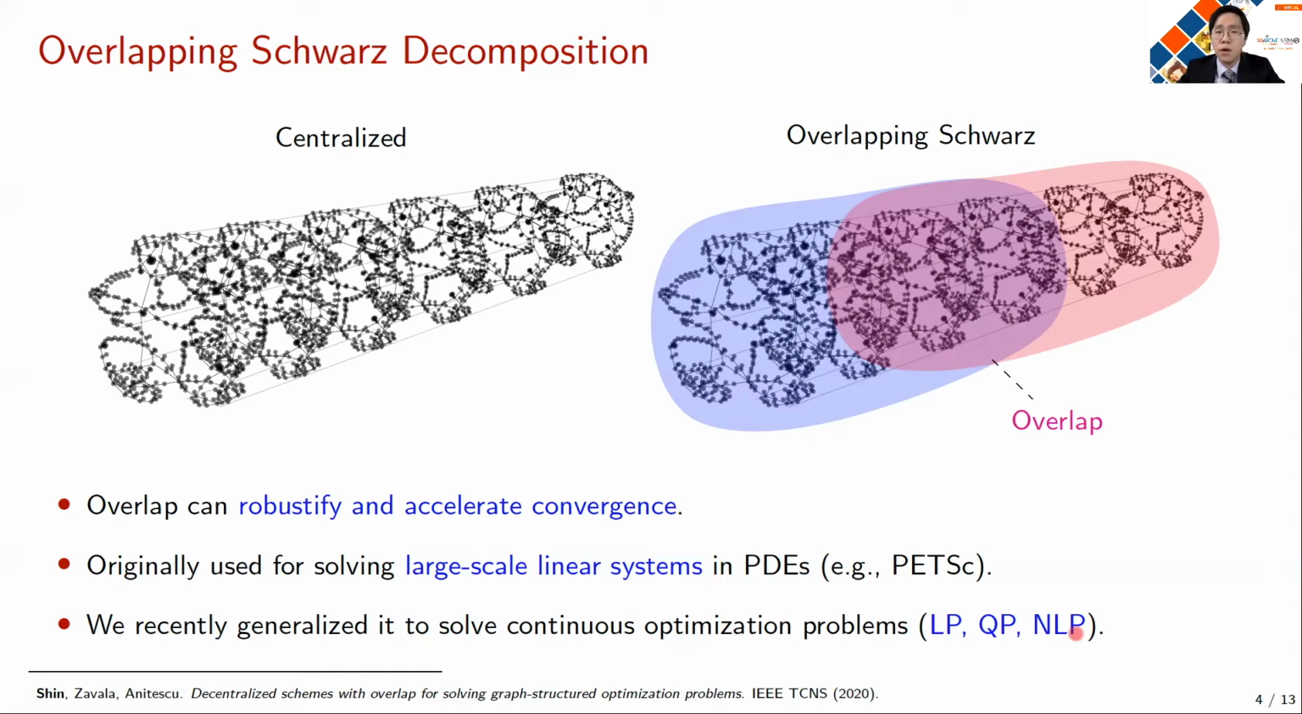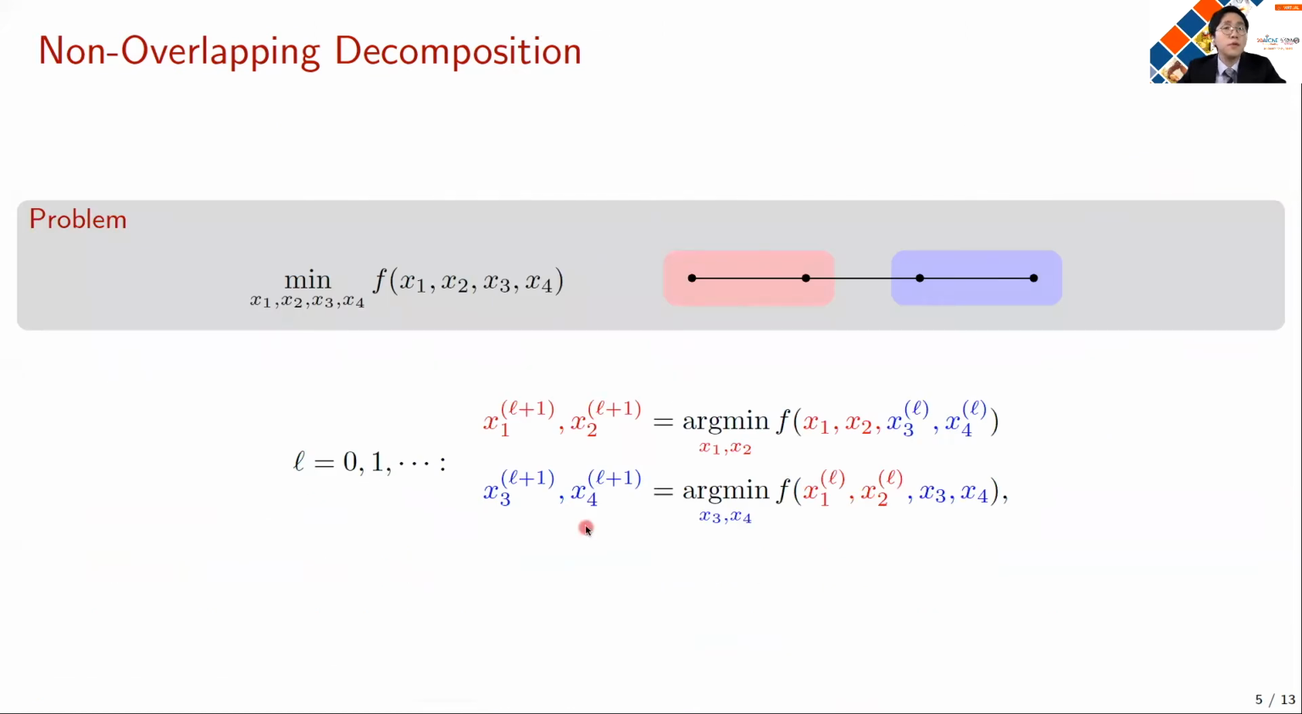So in the rest of the talk, I'll be explaining what the overlapping Schwarz decomposition method is and why having overlap is robustifying and accelerating the convergence of the algorithm. So in order to explain how overlapping Schwarz decomposition works, I'm going to briefly first explain non-overlapping decomposition.